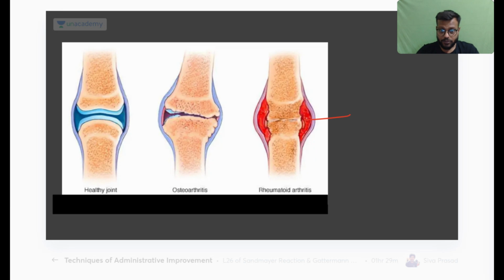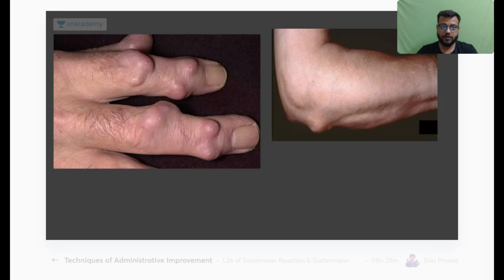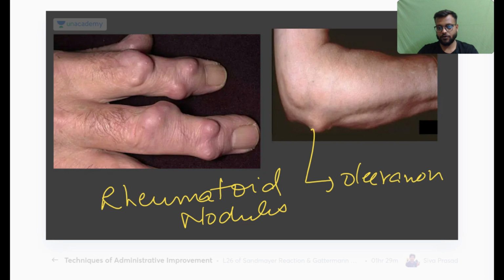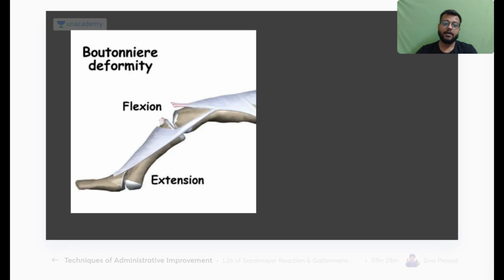Or remember, here this is your pannus, whereas there is a defect in the articular cartilage in case of osteoarthritis, we have discussed already. These are your rheumatoid nodules, and the most common site of rheumatoid nodules is your olecranon.